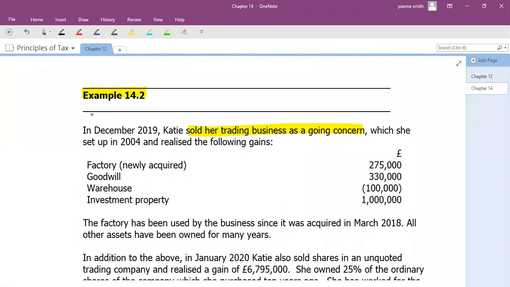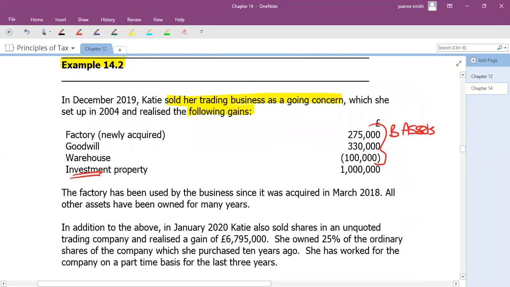Now, when she sold the business, these are the assets that she sold, and she's created these various gains: a factory newly acquired, some goodwill, a warehouse, and investment property. Now, all of those will be classed as business assets, except for the last one, because it's an investment property. So an investment property is not a business, it's an investment. A business asset is something you're using to run your trade.